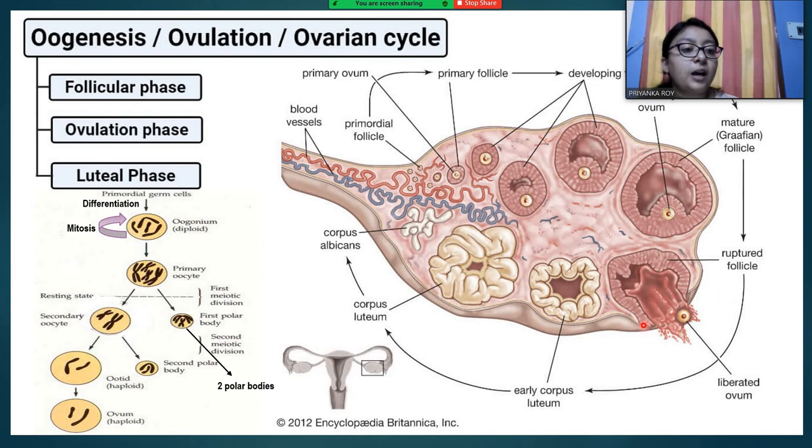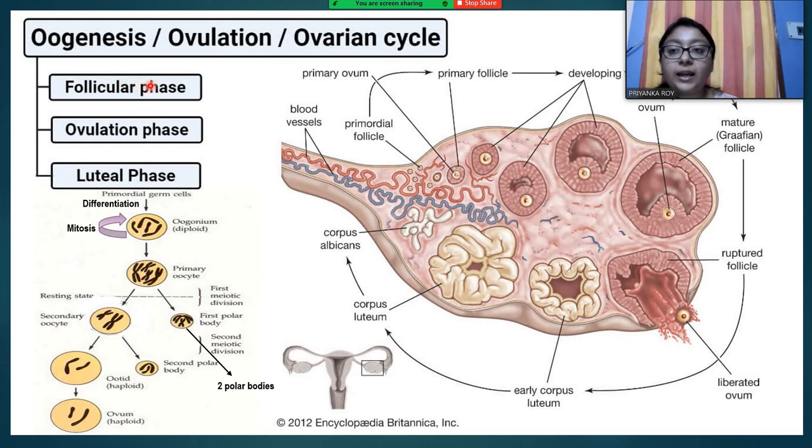After this rupture has happened, this is the early corpus luteum. The Graafian follicle is now known as a corpus luteum after releasing the ovum. This starts degenerating and it becomes the corpus albicans. So this is the entire cycle which is completed in the ovary.